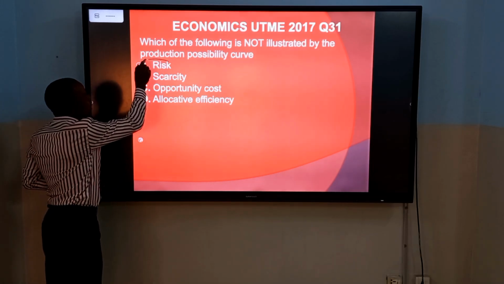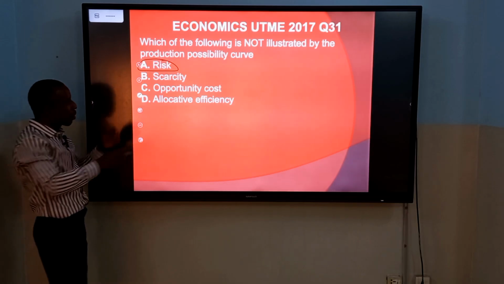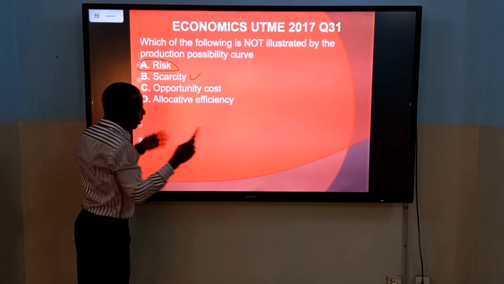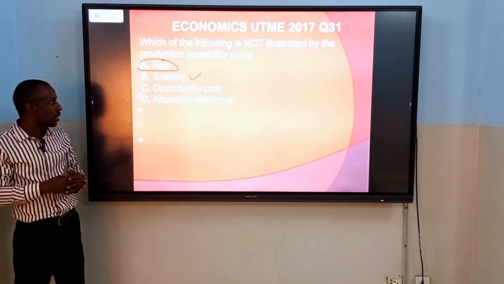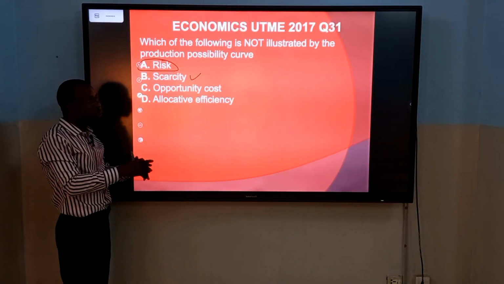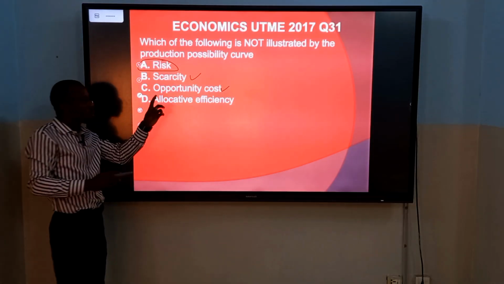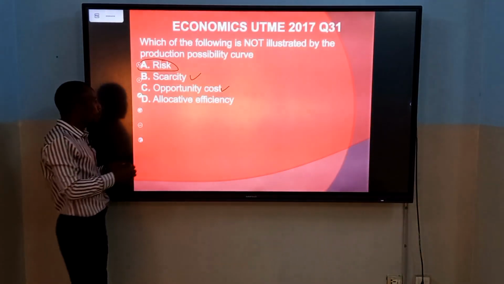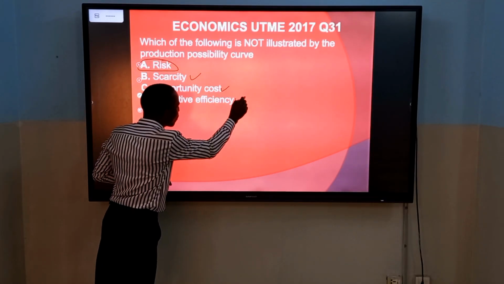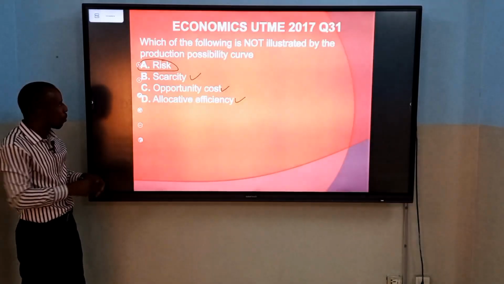Risk is not illustrated by PPC. The production possibility curve illustrates the concept of scarcity. The resources available to a country to produce are limited, while the wants are unlimited. It also illustrates opportunity cost. To increase the production of one commodity, you have to reduce the production of the other. And it also illustrates allocative efficiency. You allocate resources efficiently to be able to produce two commodities.